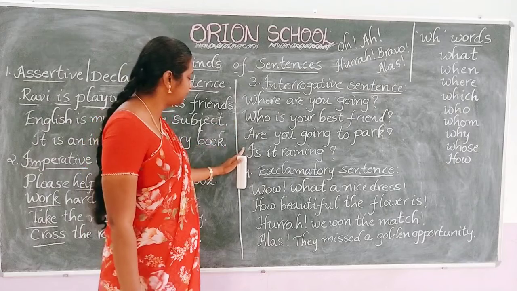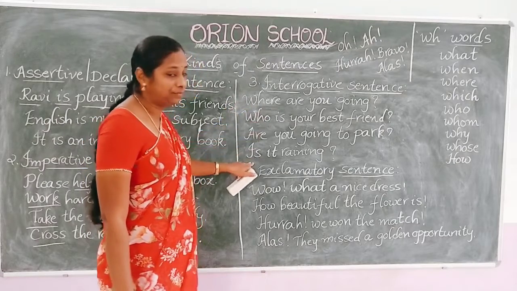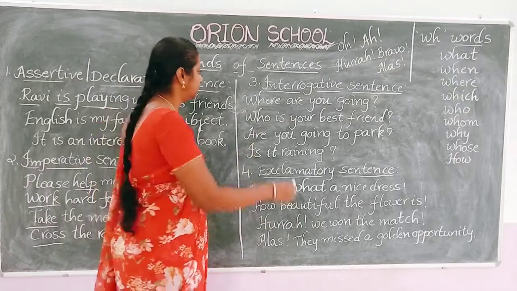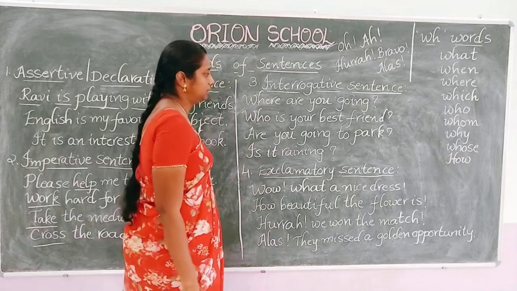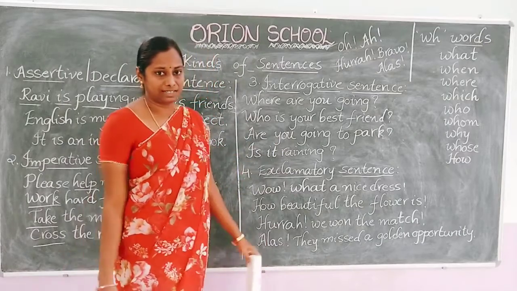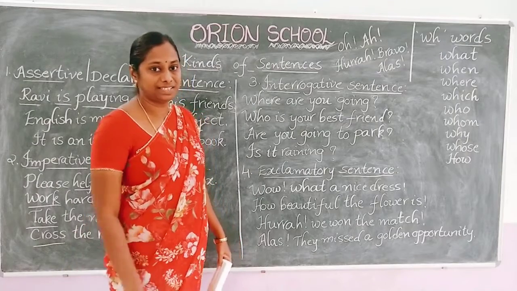So what is the variation between the sentences starting with double H words and the helping words? Now I will explain you. See, in this first example, where are you going? So for that, I am going to market, or I am going to school, or I am going to park. You can give the answer like this.